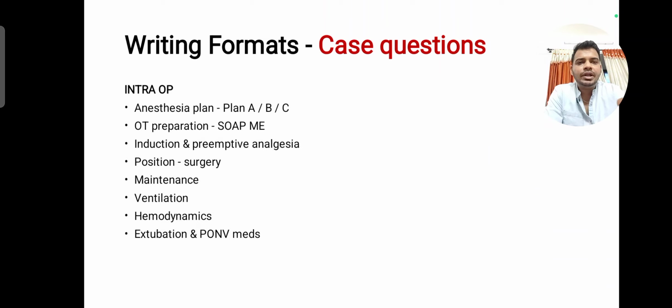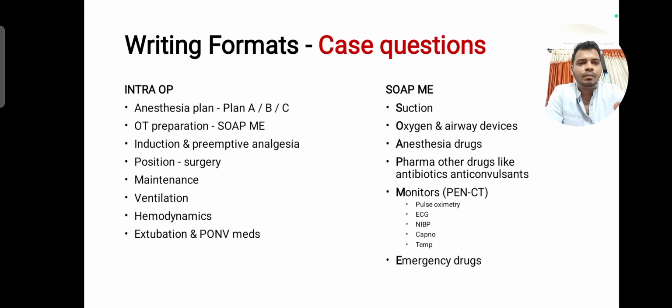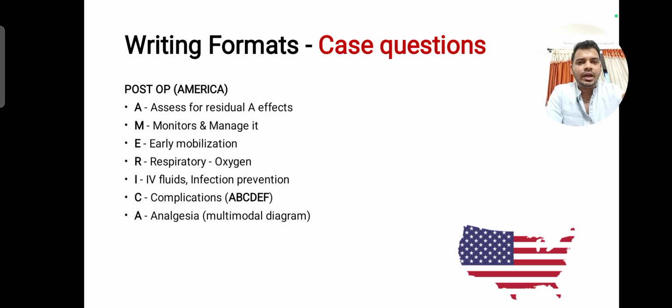And then intraoperative, you will have to mention what is your plan. And then in OT preparation, you can use this mnemonic, SOAP ME. So this you can mention. And apart from that, induction, maintenance, hemodynamics, and extubation. In the post-op part, you can use this mnemonic AMERICA for the case questions.